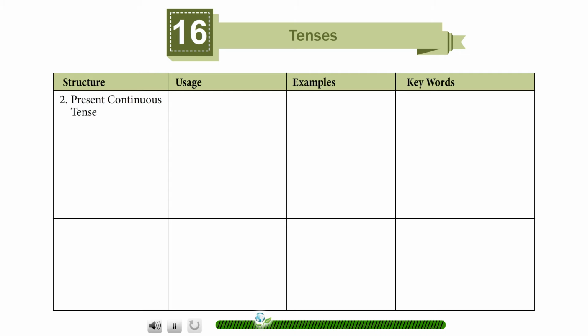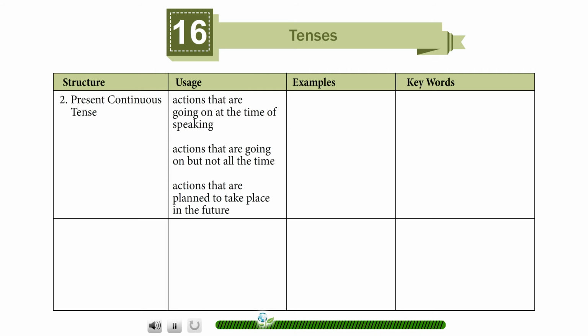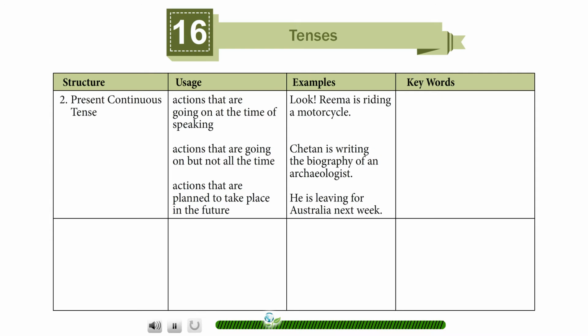Present continuous tense. Actions that are going on at the time of speaking. Actions that are going on but not all the time. Actions that are planned to take place in the future. Look, Rima is riding a motorcycle. Chetan is writing the biography of an archaeologist. He is leaving for Australia next week. Now, going to, look, at the moment.